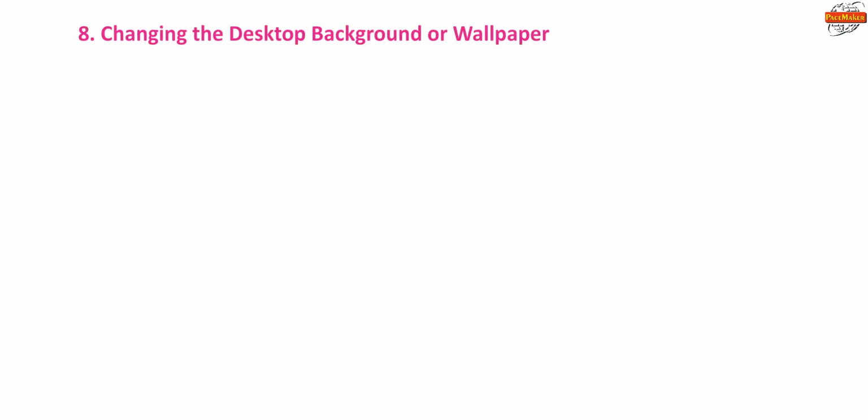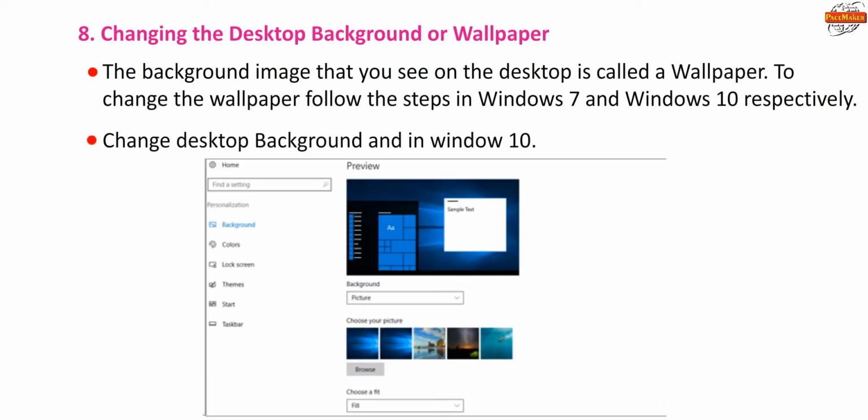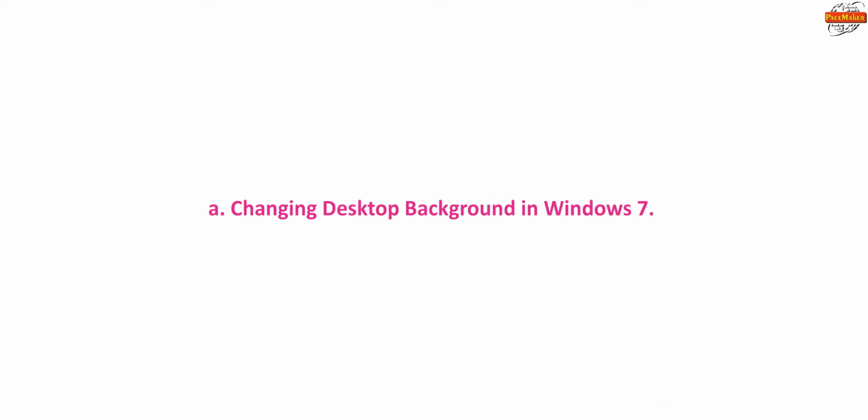Changing the desktop background or wallpaper. The background image that you see on the desktop is called a wallpaper. To change the wallpaper, follow the steps in Windows 7 and Windows 10 respectively. A. Changing desktop background in Windows 7.